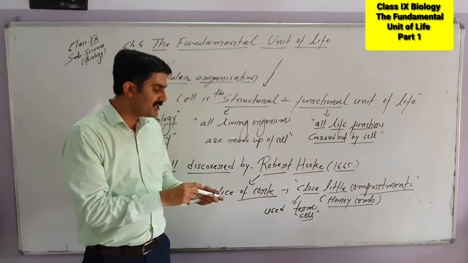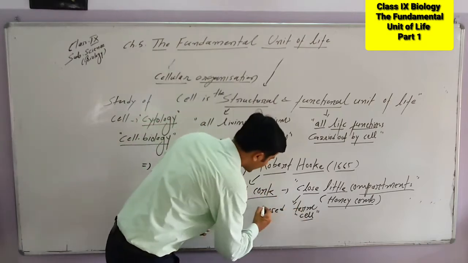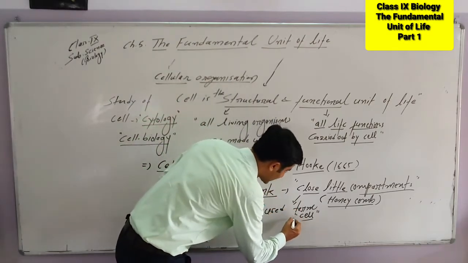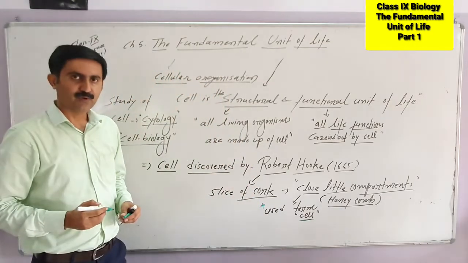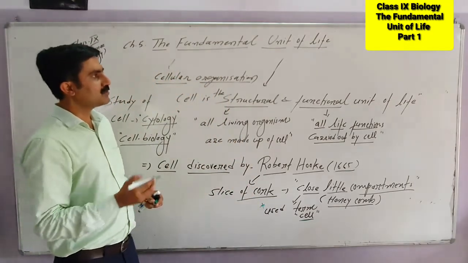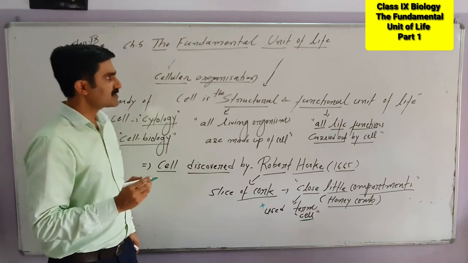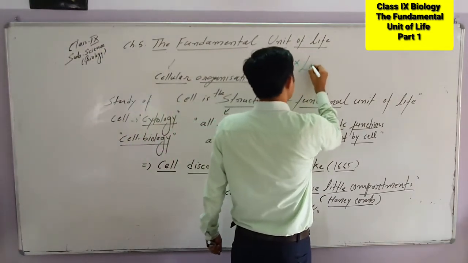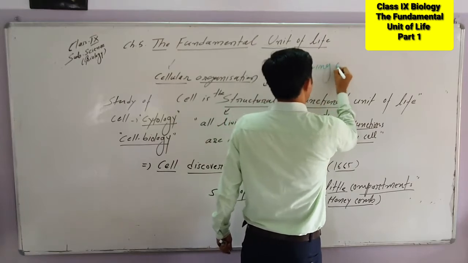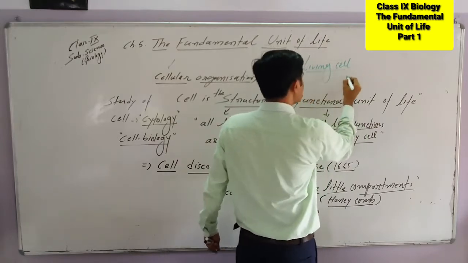And he only coined the term cell. This is very important. Please remember, the term cell was given by the scientist Robert Hooke. After that, we come to the name of another scientist who first time observed a living cell. So please keep in mind, living cell, observed by